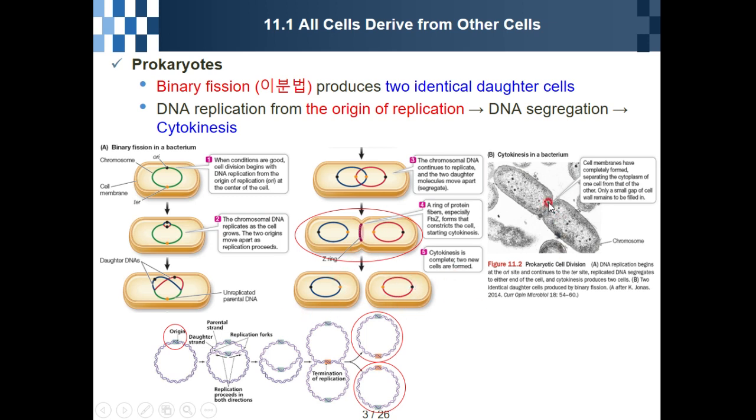This is a photograph showing prokaryotic cell division. Here you see one cell becomes two cells, like this. This is what we call cytokinesis.